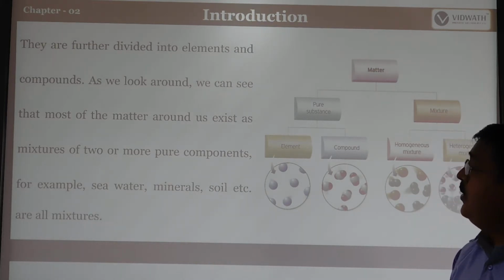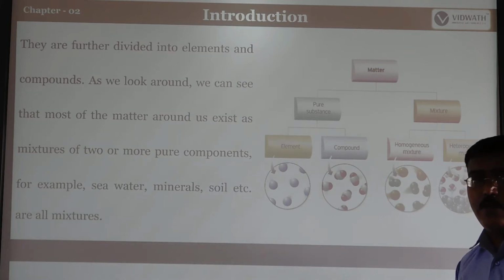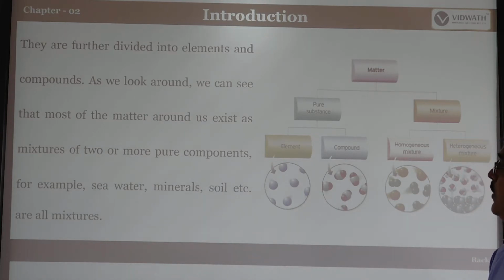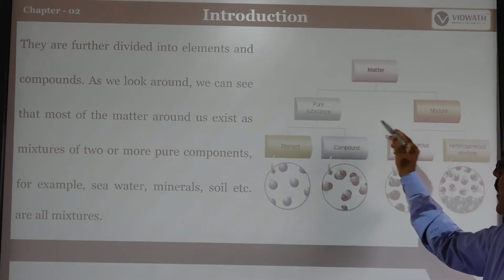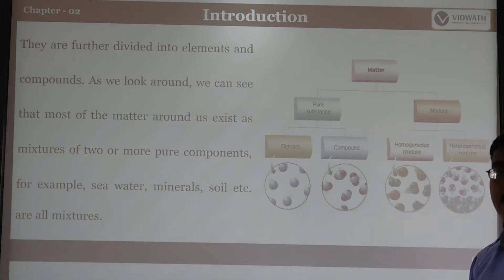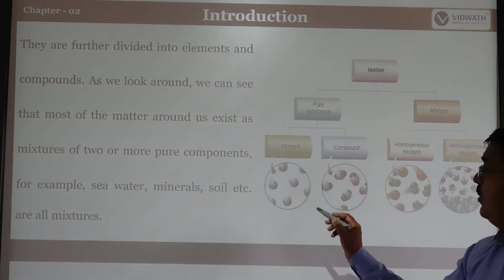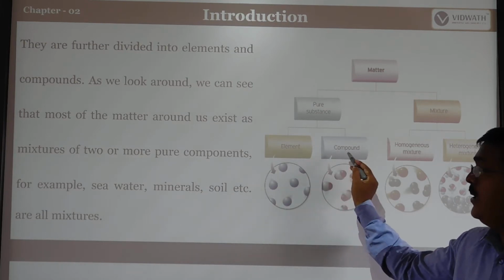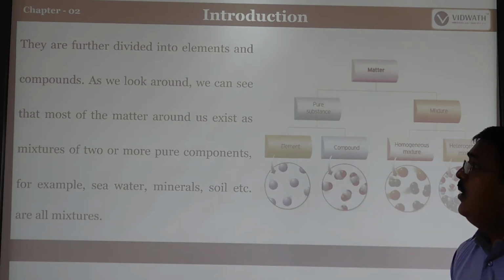So look at the picture. In matter, there are solids, liquids and gases. Matter can be divided into pure substances and impure substances. Impure substances are also called mixtures. In mixtures, you can see homogeneous mixtures and heterogeneous mixtures. In pure substances, you can see two types: one is element, and the other is compound.